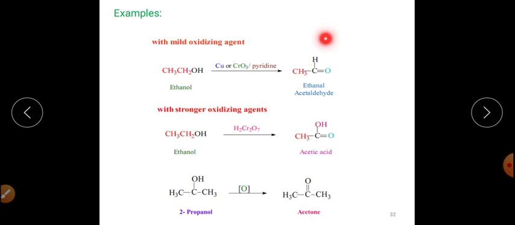Means the main product will be this aldehyde only. The aldehyde will not further oxidize into the carboxylic acid.